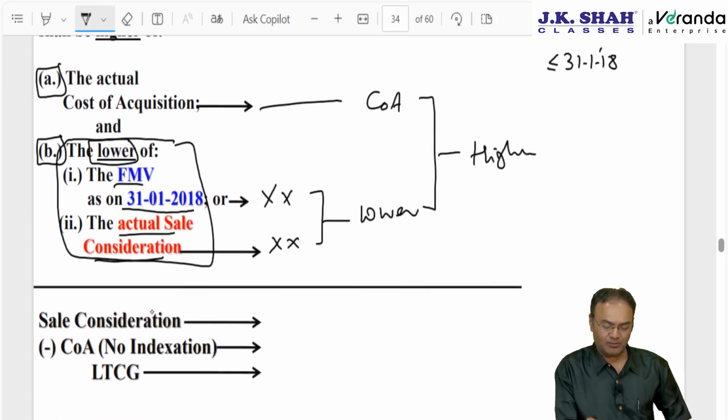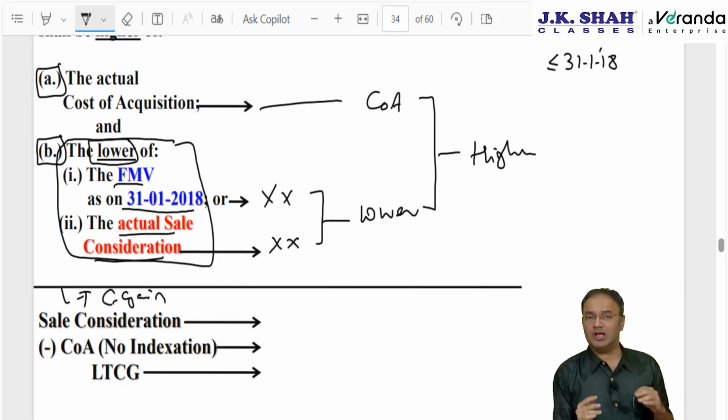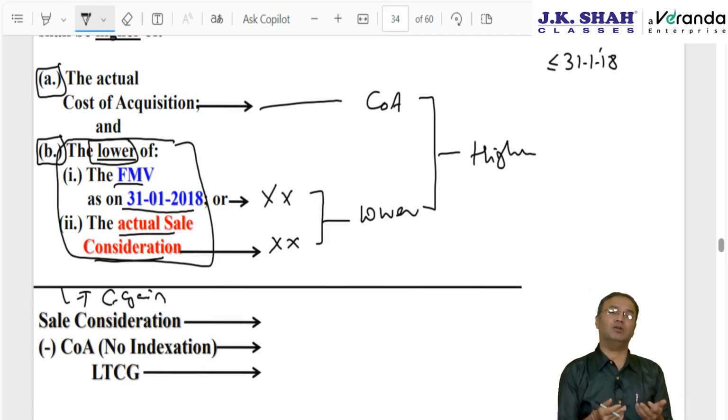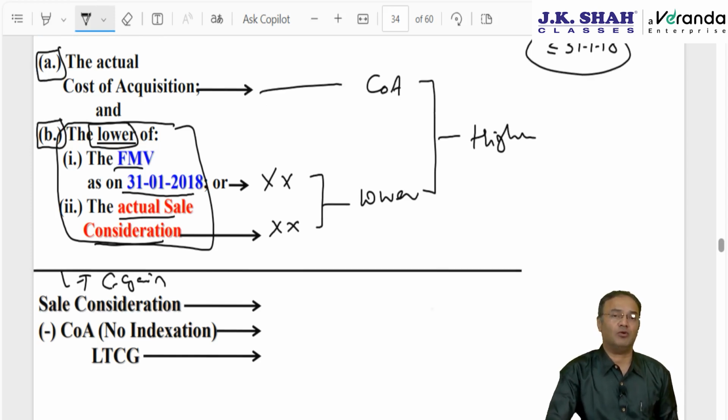And then in the second half of the page we will be computing capital gain, long term capital gain. Long term capital gain means sale consideration minus cost of acquisition, indexation not allowed. Cost of acquisition will be subjected to grandfathering if acquired on or before 31st January 18. Let's try to understand with the help of a few examples.